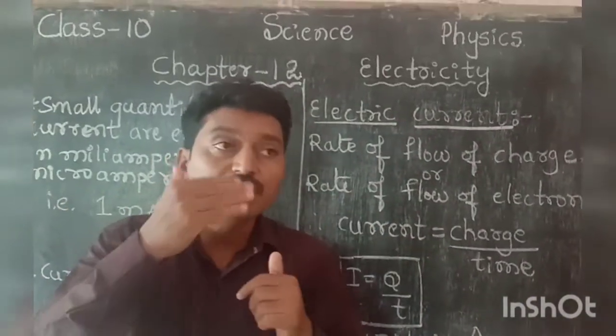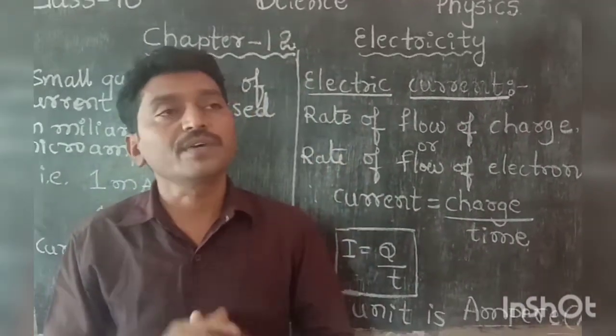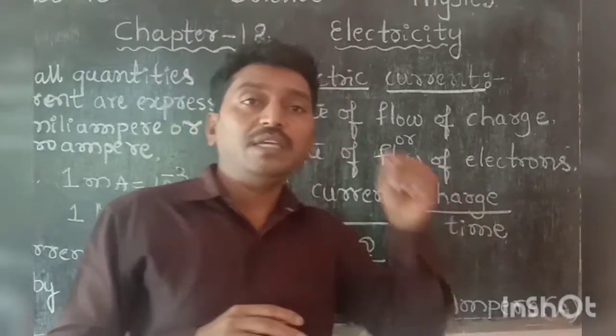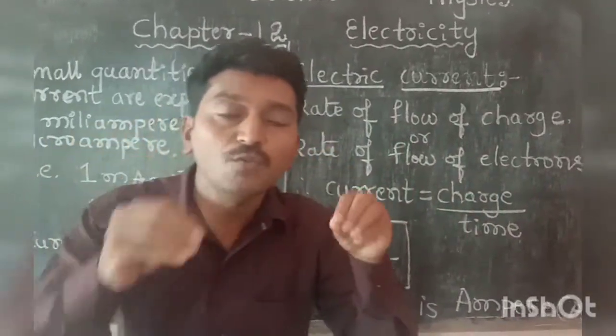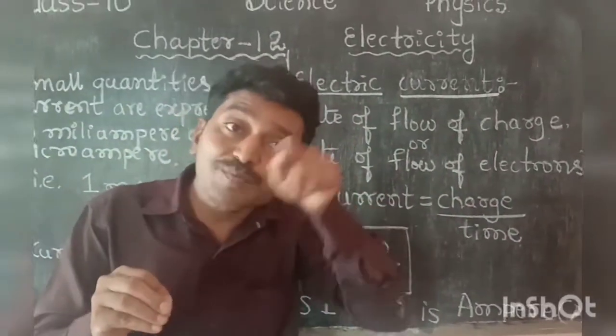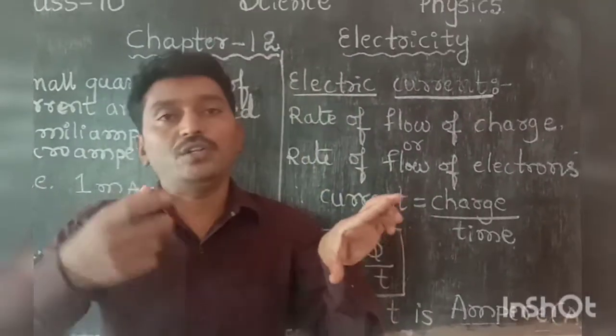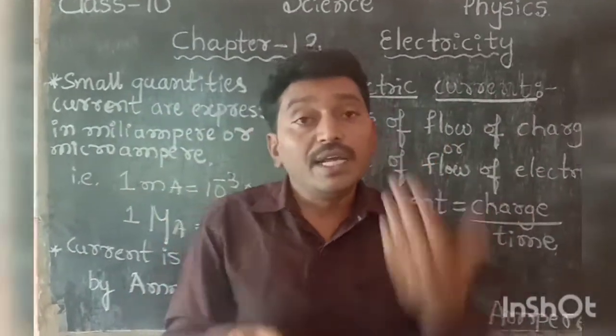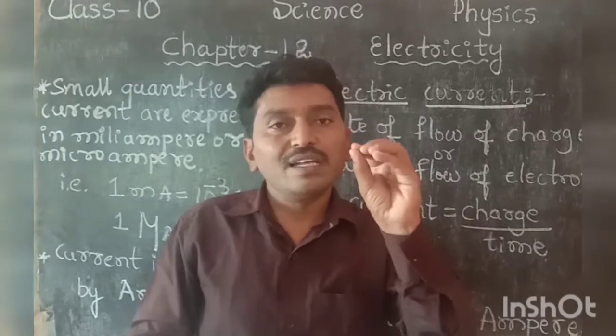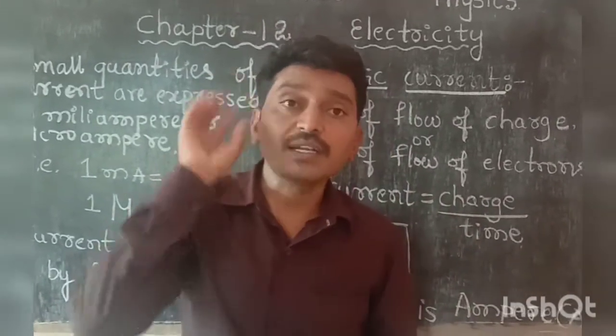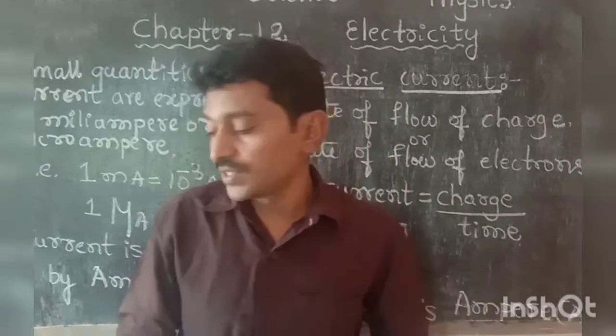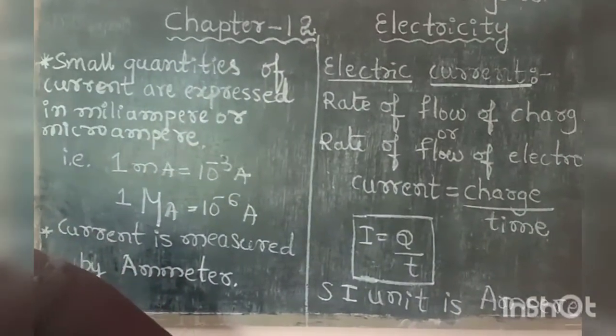So these are the three fundamental particles of an atom. But now in electric charge, mainly we consider the charge may be positive or negative, and later the like charges and unlike charges. Like charges means the same charges.